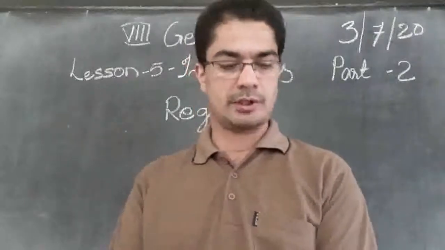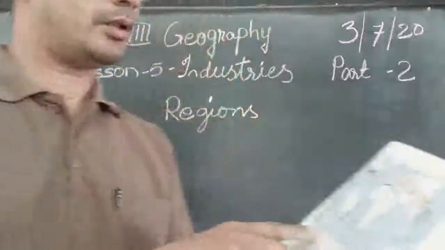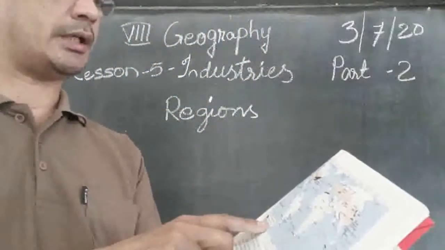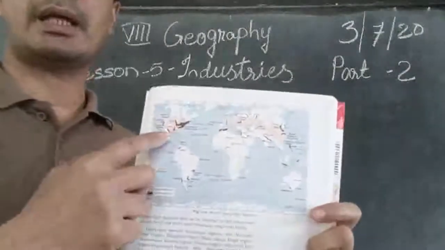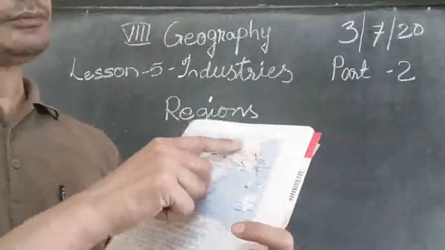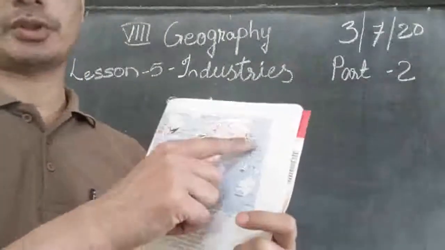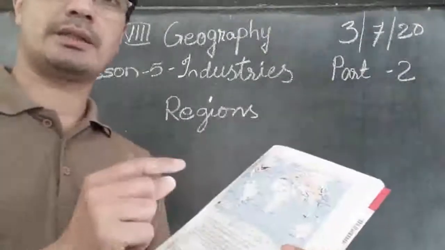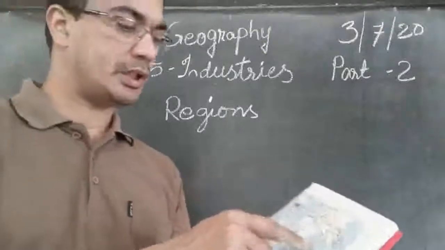You can also see the map given there. Two indications are there: world industrial belt and industrial region. The black color is given. You can see on the globe there are a lot of spots which are painted black. That is called industrial region. So all that region will have plenty of industries.